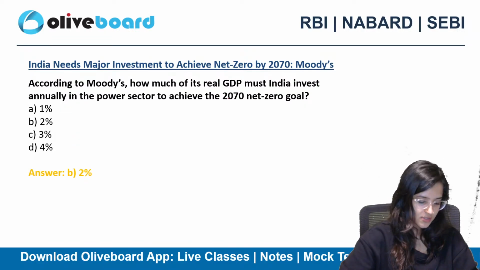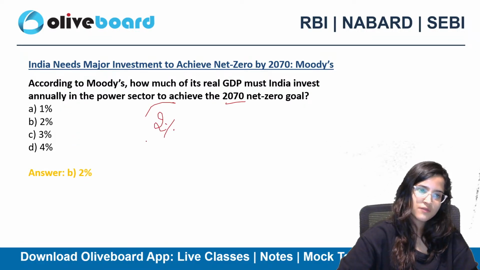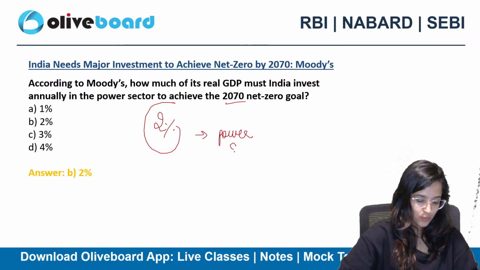Yes, 2% is the correct answer. So 2% should be invested in the power sector annually.